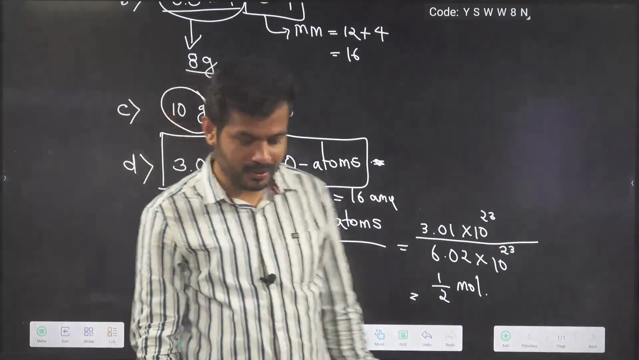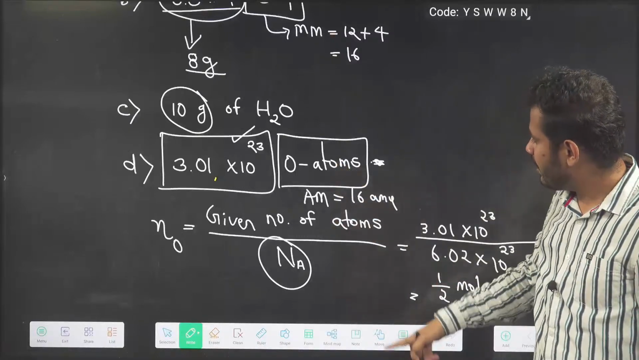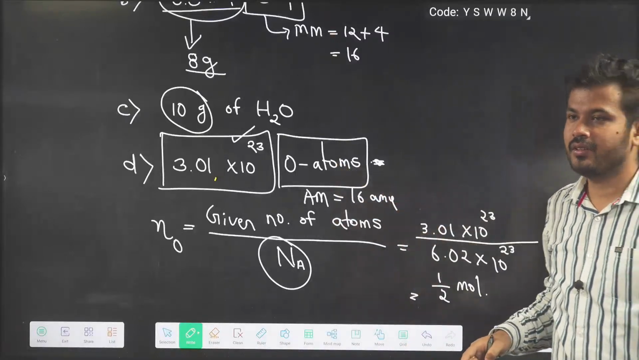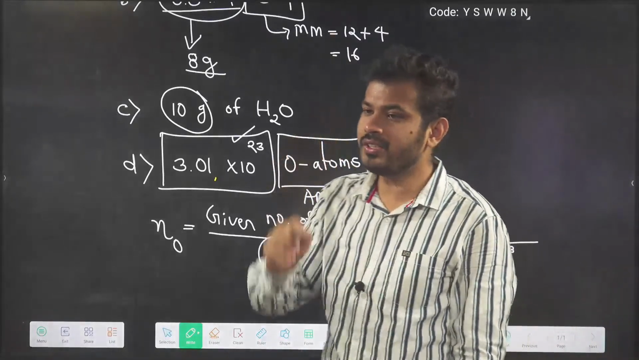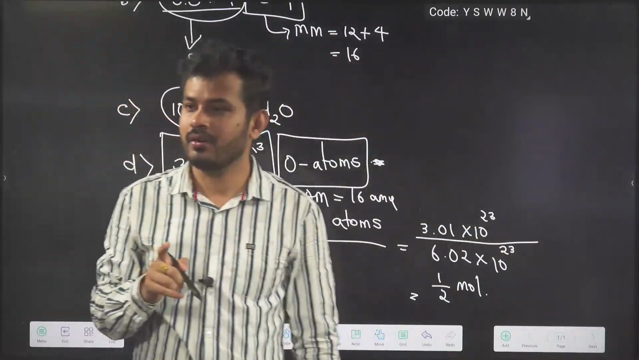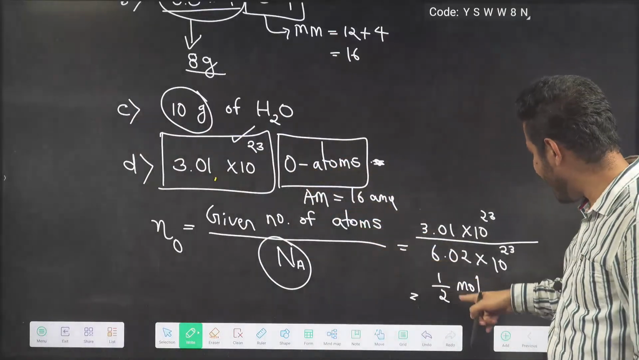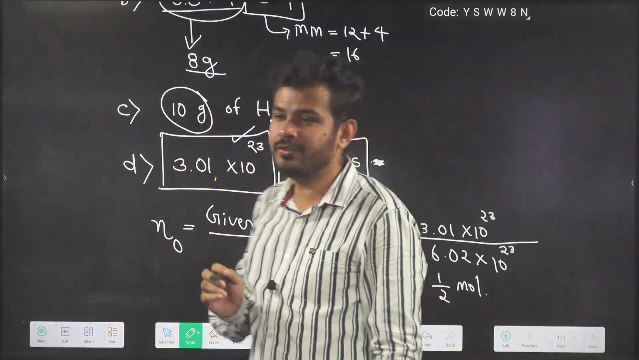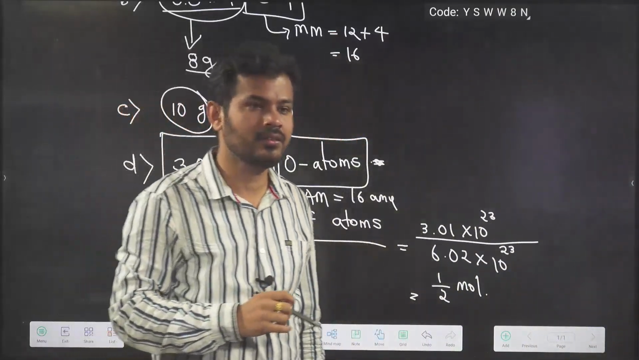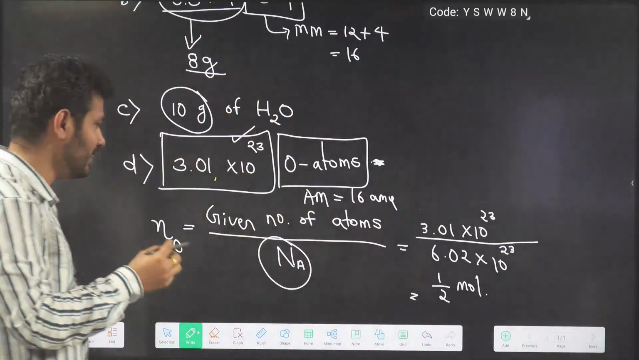And if you remember, as I told, the atomic mass of oxygen is 16 AMU. So if you take 1 mole of oxygen, it will be 16 gram, not AMU. If you take 1 mole of oxygen atom, 16 gram, but we have half mole of oxygen atom. How much will be the mass of this? 8 grams. Very good, Sudeshna. Okay, it is 8 grams.